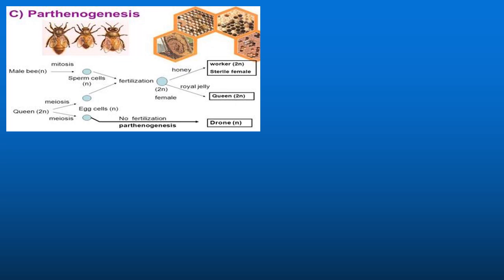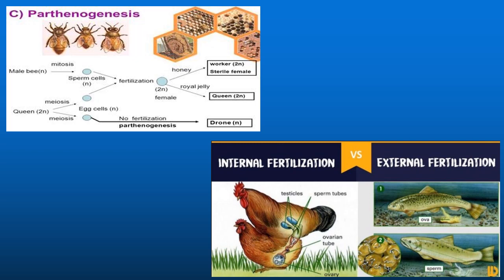As you can see on the diagram, the queen develops egg, and egg develops into the new individual without the act of fertilization, and the new individual is known as drones. The diagram of external and internal fertilization is also reflected on the screen.